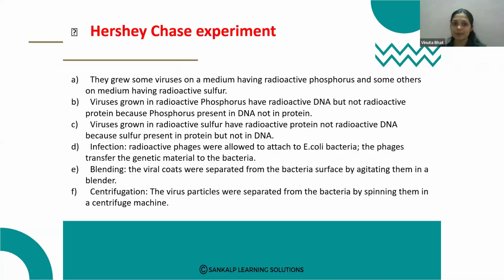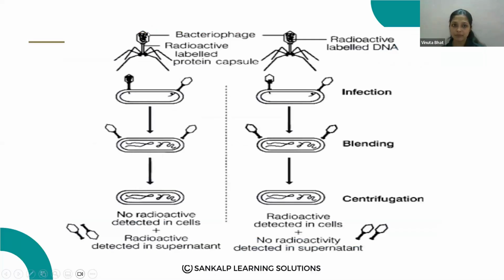And here one more experiment that is called the Hershey-Chase experiment. One of the very important experiments. They grew some viruses on a medium that has radioactive phosphorus and some on a medium having radioactive sulfur. So this is the bacteriophage virus, the bacteriophage virus that is grown in the